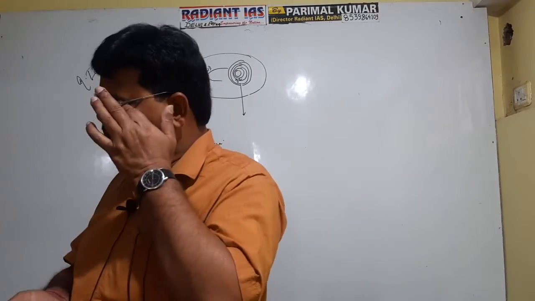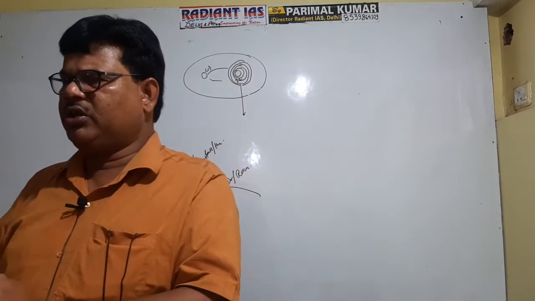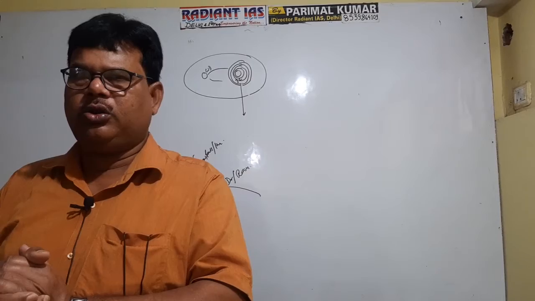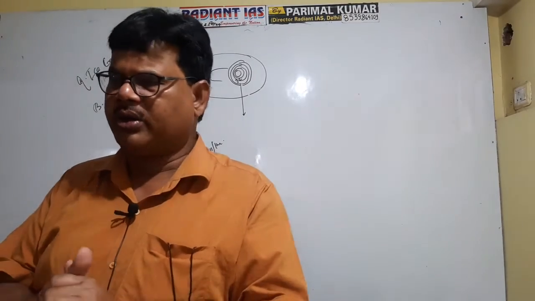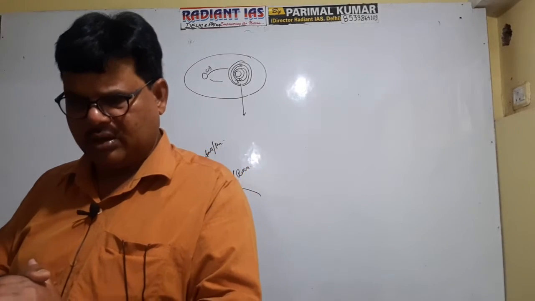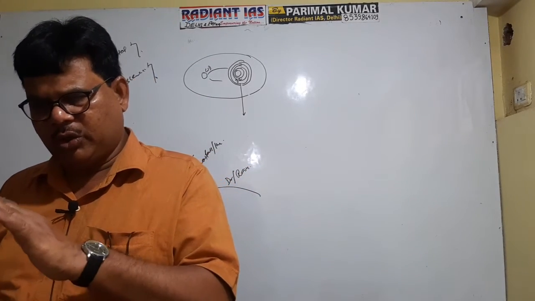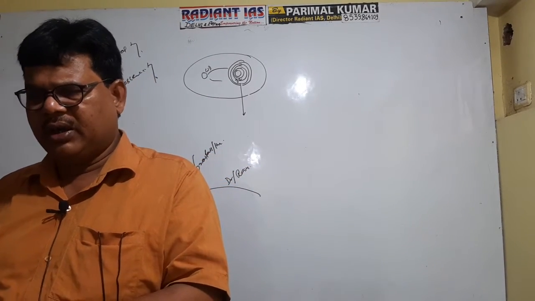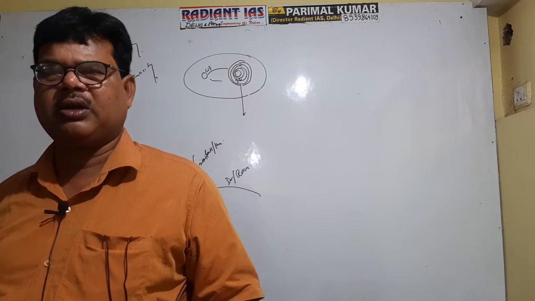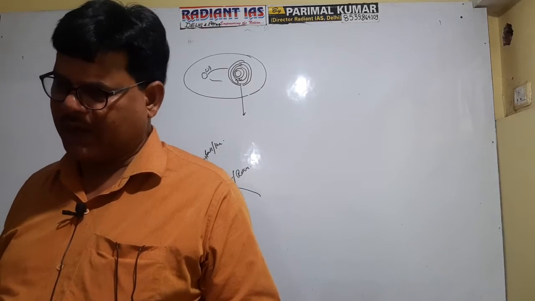You see one important point. According to ice crystal theory, those clouds can cause rainfall which contain both water droplet as well as ice crystal. So this theory holds true in the context of the polar zone. In polar zone, the cloud contains both water droplet as well as ice crystal.